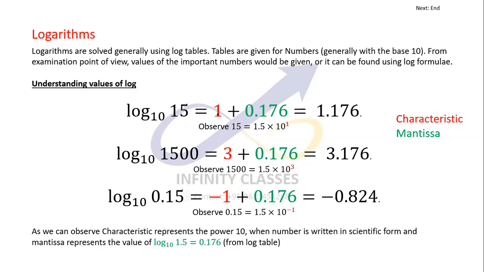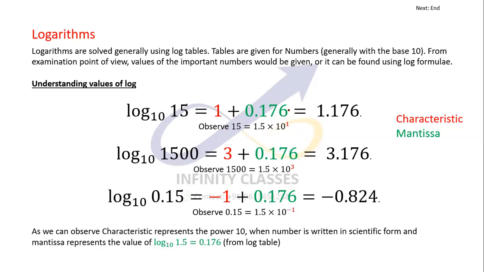And log of 1.5 is found through the log table, which comes out to be 0.176. Then these two are added to give the solution 1.176. This part is called the characteristic, and this part is called the mantissa.